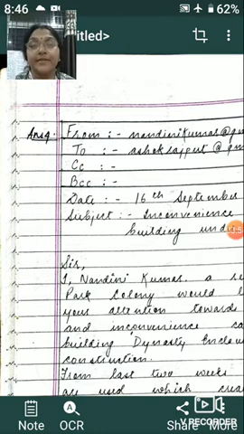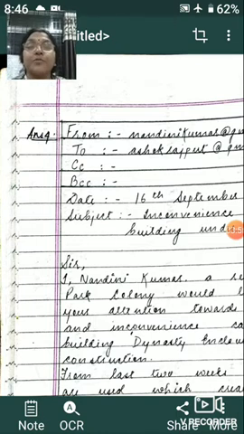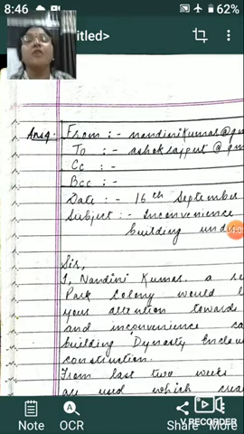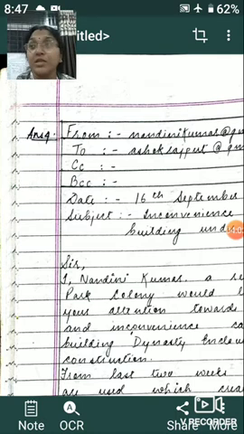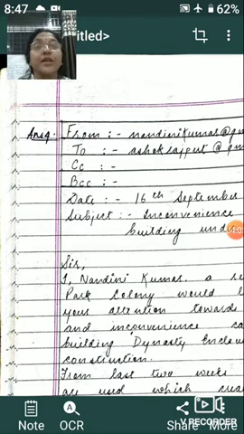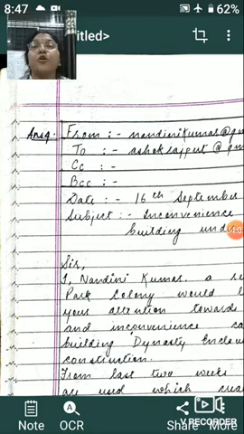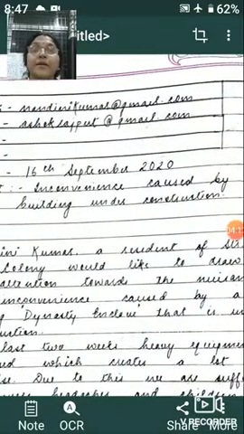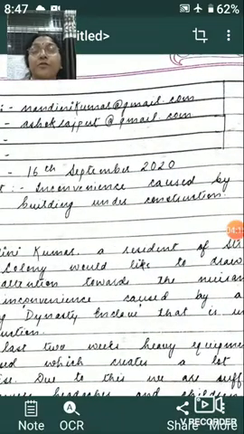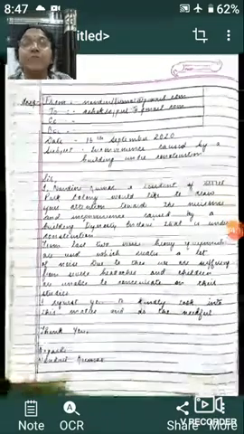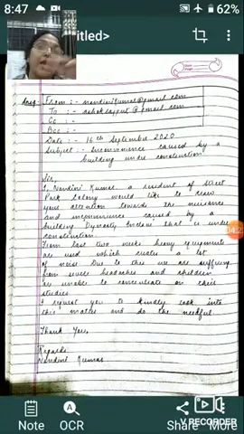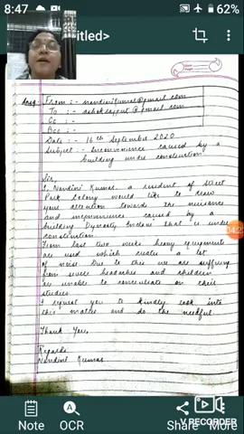Then we write the date. So whatever the date is, as I wrote it on 16th of September, you can write 16th September. You can write today's date, today is 26th, so you can write 26th of September. Then followed by the subject. Why are you writing this? So here, the inconvenience caused by the construction of the building, that might be the topic. So write that subject. What is the topic? Why are you writing the email to the particular person?